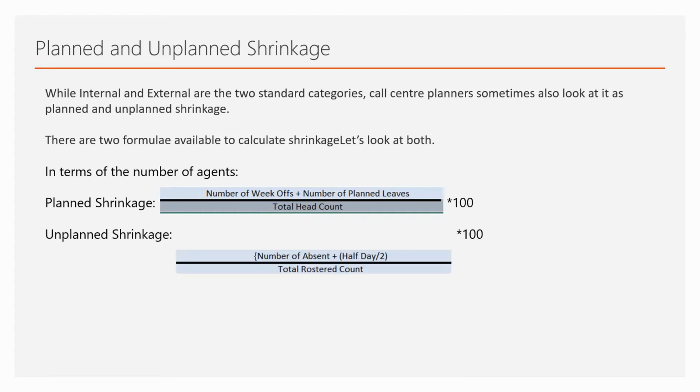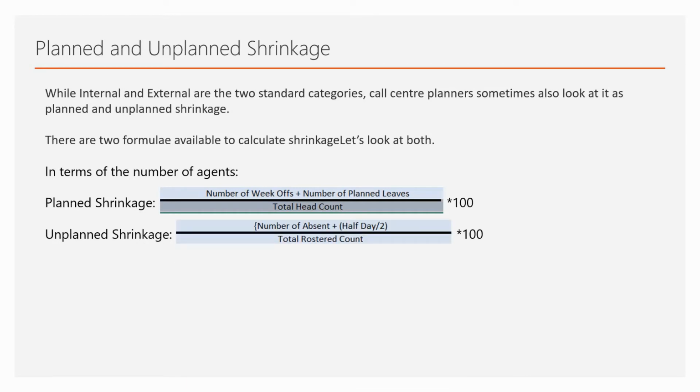Unplanned shrinkage is the number of people who are absent plus half days divided by 2, divided by the total rostered count, multiplied by 100. Why have we divided the half day by 2? Because for half a day the agent was productive, and for the other half the agent was not productive.